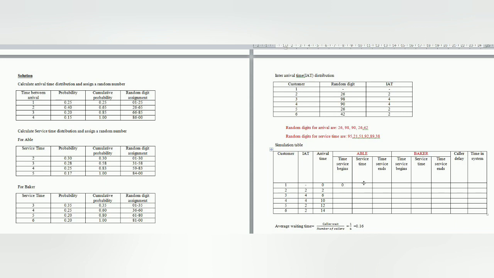We look at the Able table. 95 lies between 84 to 00. So the service time will become 5 for Able. So the time service ends at 5.